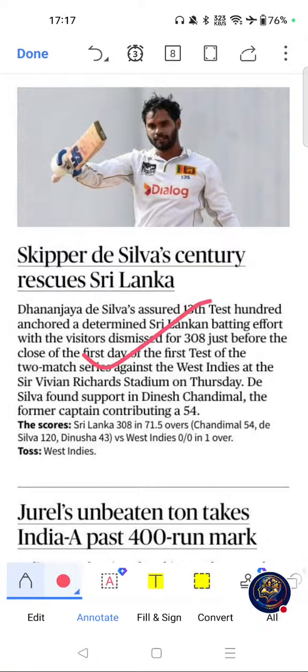Skipper De Silva's century rescues Sri Lanka. You see the importance? International cricket milestones are commonly asked in sports current affairs section. Test cricket achievements are relevant for examination preparation. Move on to key themes: Test cricket, Sri Lanka cricket, and ICC. Possible question areas are like ICC and Test cricket. Please go through this one. Move on to next important article.